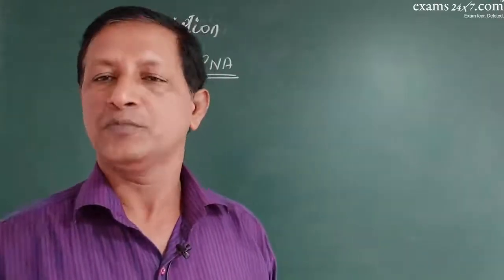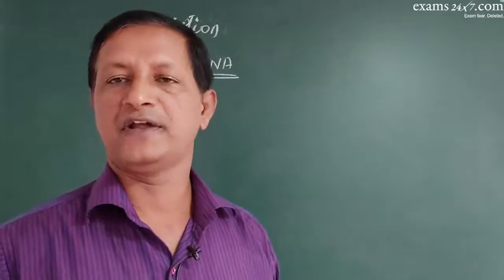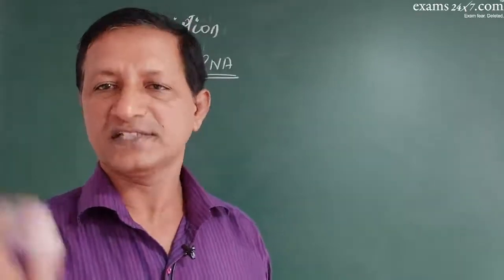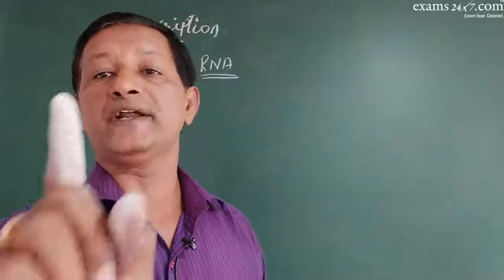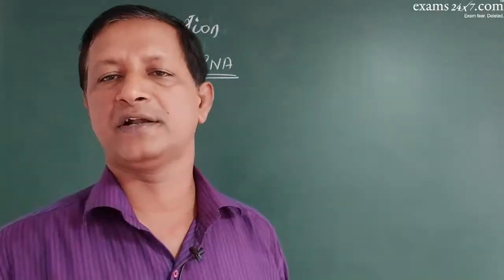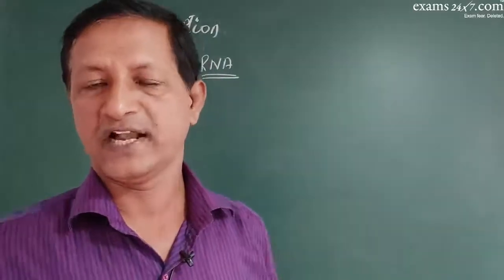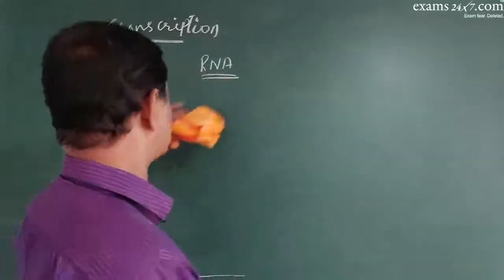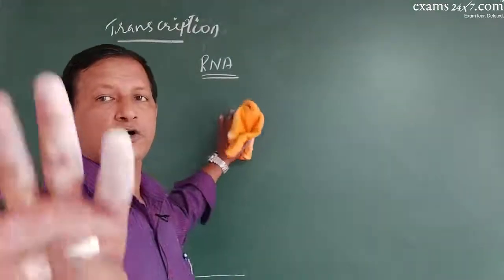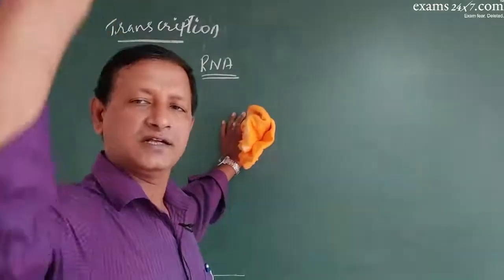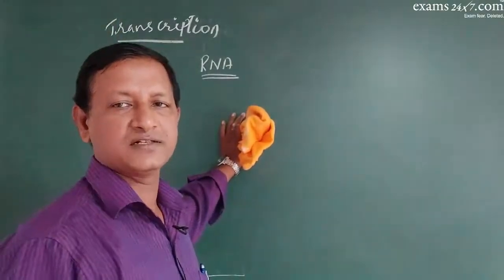Ribose monophosphate: adenosine monophosphate, guanosine monophosphate, cytidine monophosphate, and uridine monophosphate. Instead of thymine, here it will have uracil. So that is a very important point. So 4 nucleotides. Again, the linkage is the same, 5' to 3' direction only.